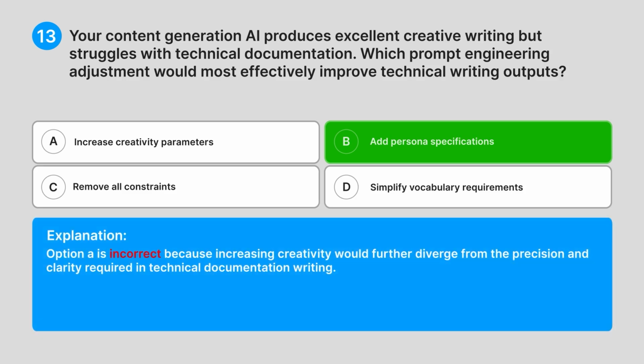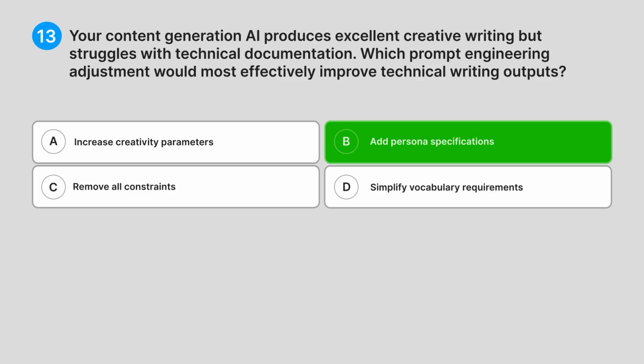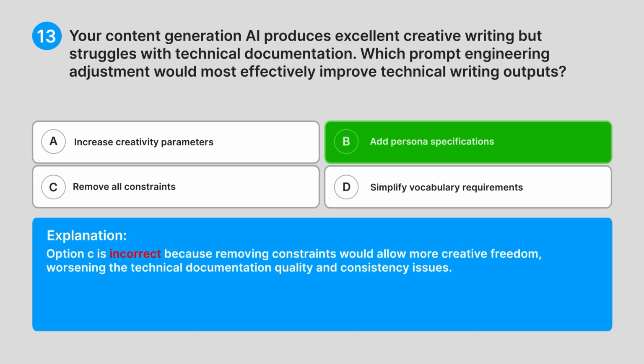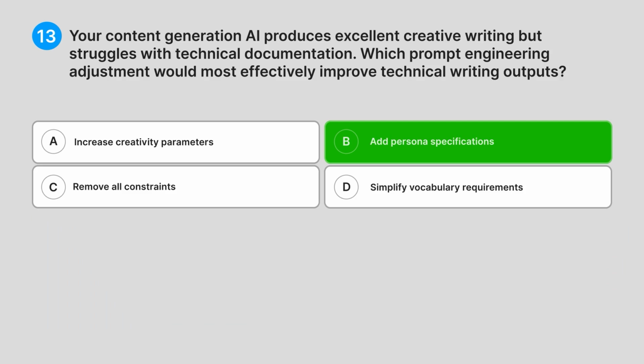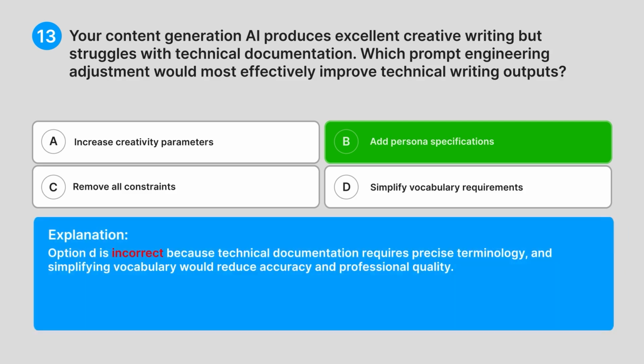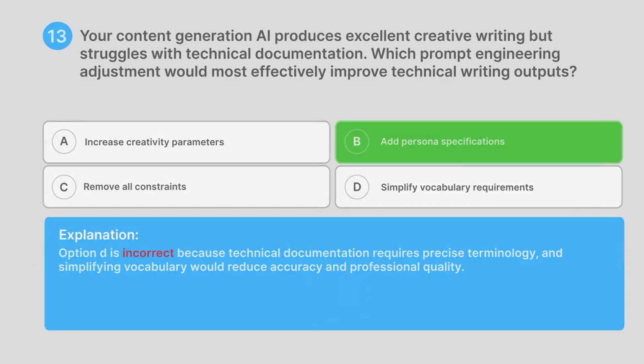Option A is incorrect because increasing creativity would further diverge from the precision and clarity required in technical documentation writing. Option C is incorrect because removing constraints would allow more creative freedom, worsening the technical documentation quality and consistency issues. Option D is incorrect because technical documentation requires precise terminology, and simplifying vocabulary would reduce accuracy and professional quality.